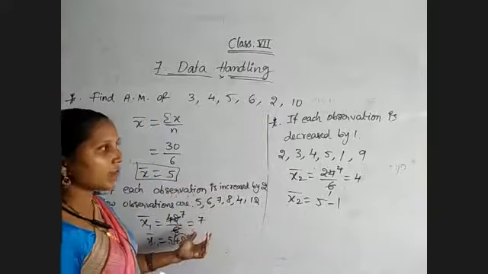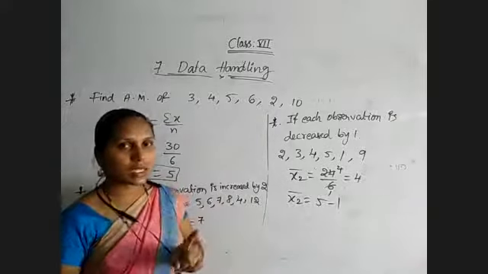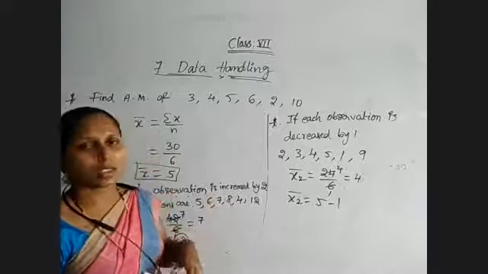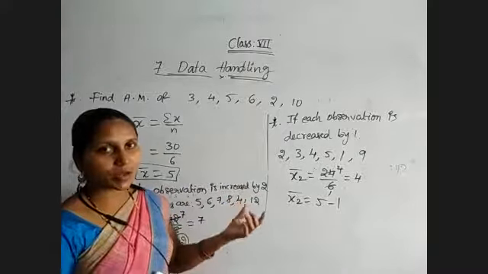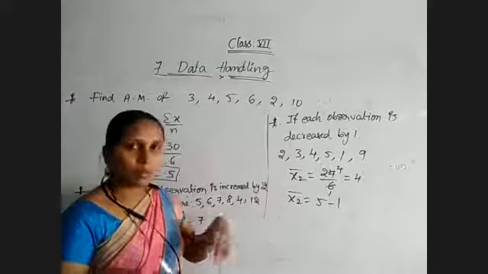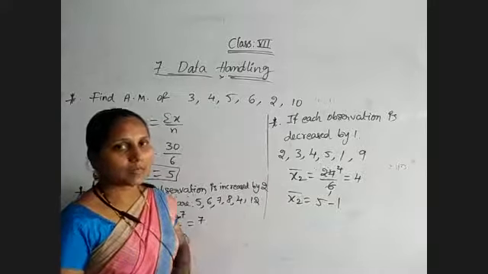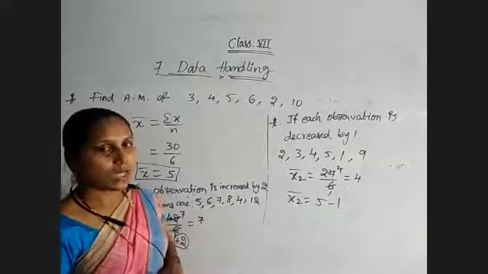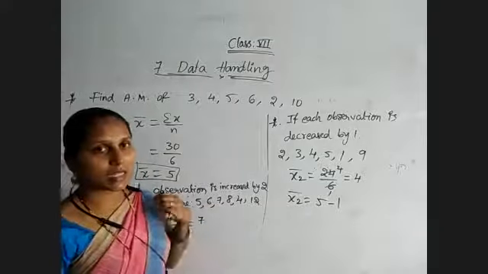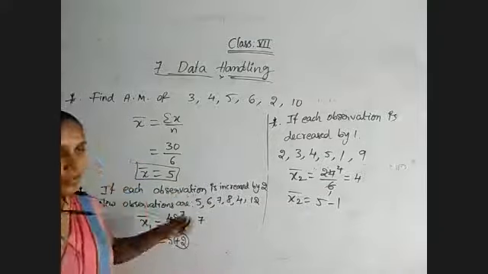Similarly, if you are multiplying each observation, not only a single observation, every observation, by a particular number, the mean also is multiplied by that number itself. For division also. Okay, all those four mathematical operations are possible for this condition.